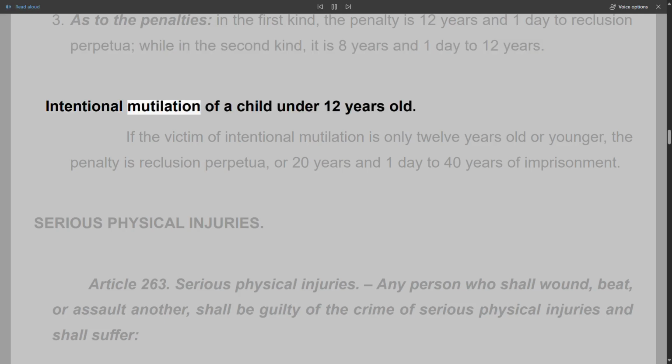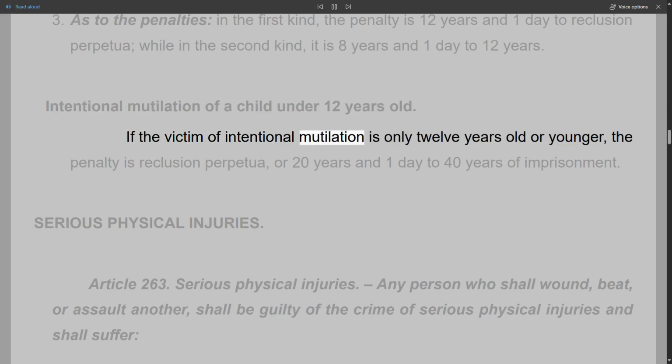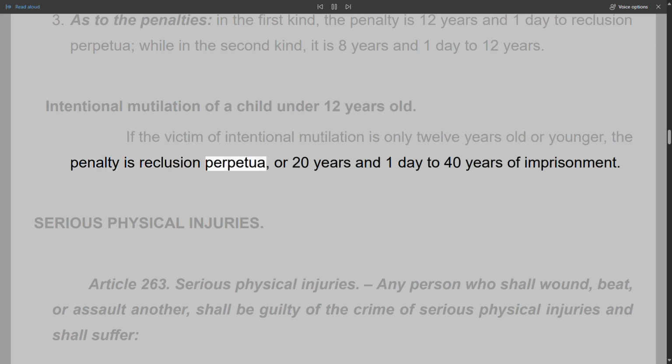Intentional mutilation of a child under 12 years old. If the victim of intentional mutilation is only 12 years old or younger, the penalty is reclusion perpetua, or 20 years and 1 day to 40 years of imprisonment.